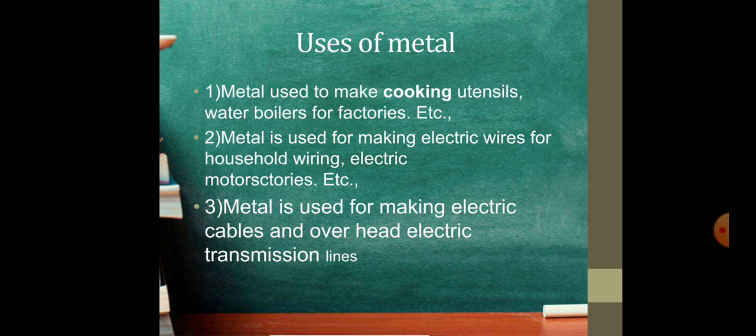Now, uses of metal. First, metal is used to make cooking utensils, water boilers for factories, etc. Second, metal is used for making electrical wire for household wiring, electric motor starters, etc. Third, metal is used for making electrical cables and overhead electric transmission lines.